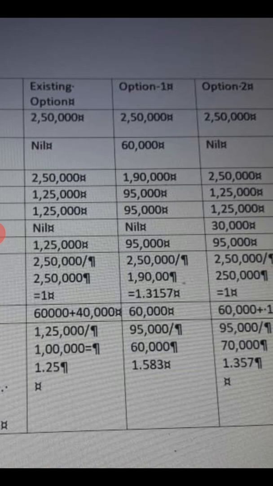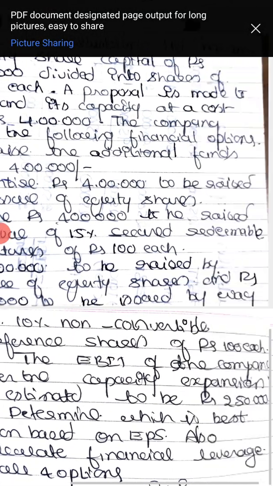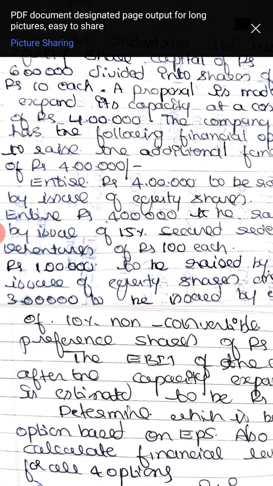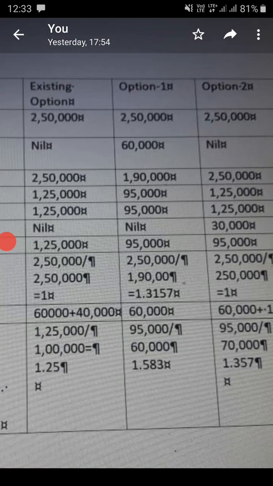Second option, you are raising 4 lakh from what? 4 lakh from debt. How? 15% secured redeemable debenture. 15% on 4 lakh you have to pay as interest. So, you need to pay 60,000. This 60,000 plus interest if the existing capital structure consists of debenture. As the existing capital structure does not have debenture, only 60,000.